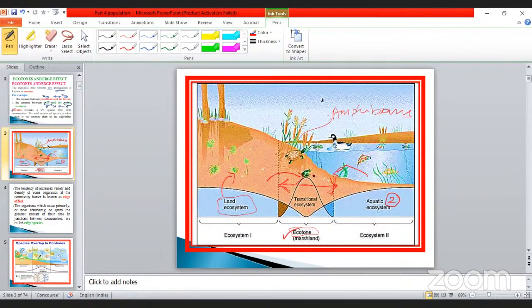I told you this is considered an amphibian. They can live in both ecosystems, so such animals are called ecotone species. Particularly here, the tortoise has been given, and also a frog. These are the two examples. Okay, go to the next one.